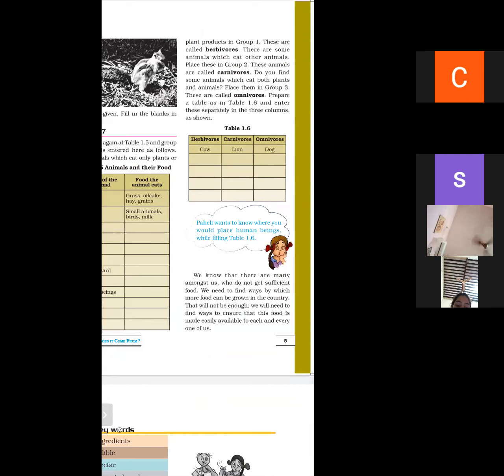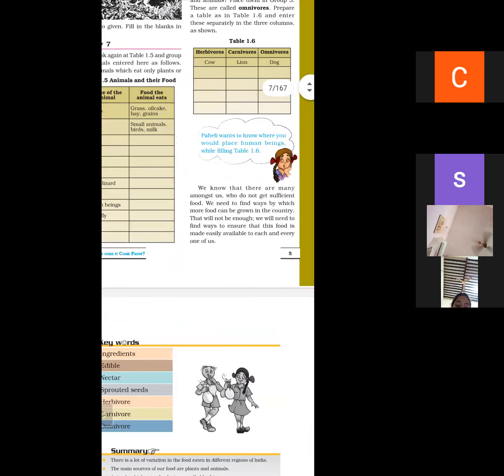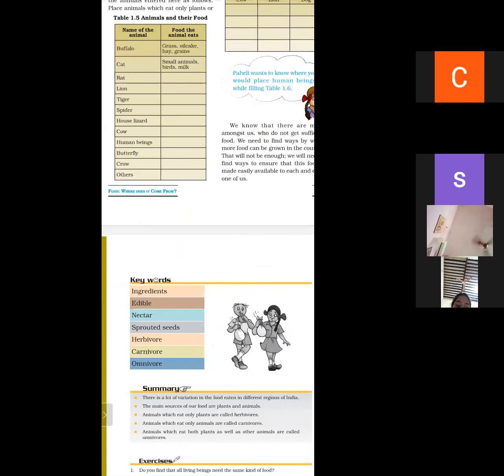Human beings are omnivores because they eat both the flesh of other animals as well as plant products. Keywords are ingredients, edible, nectar, sprouted seeds, herbivorous, carnivorous, omnivorous.